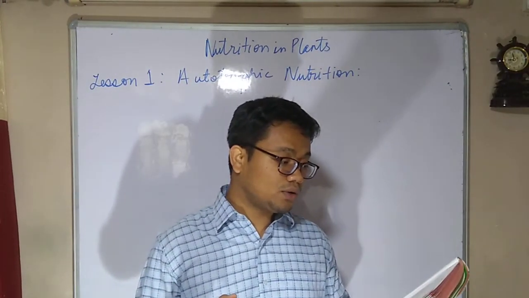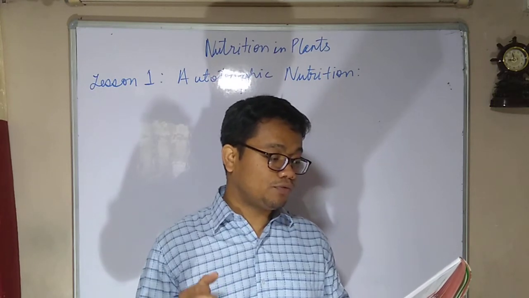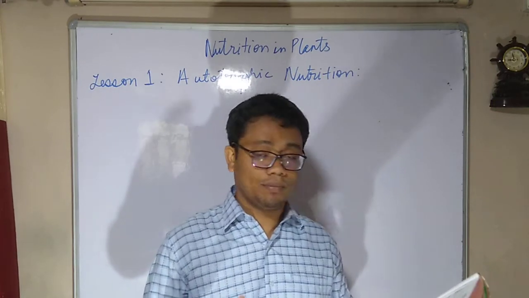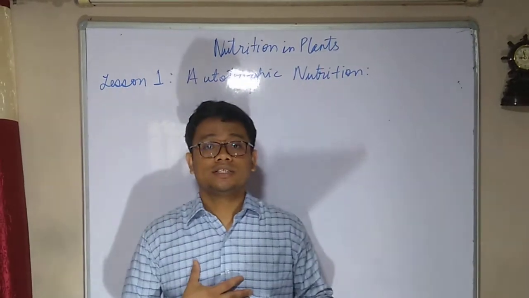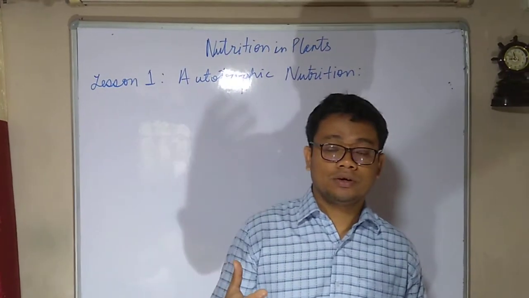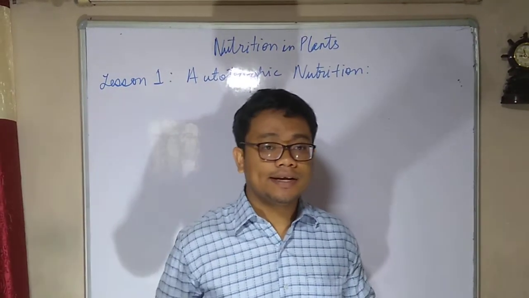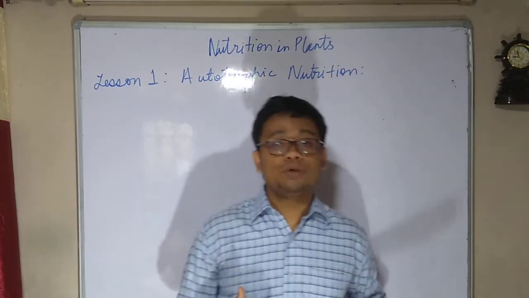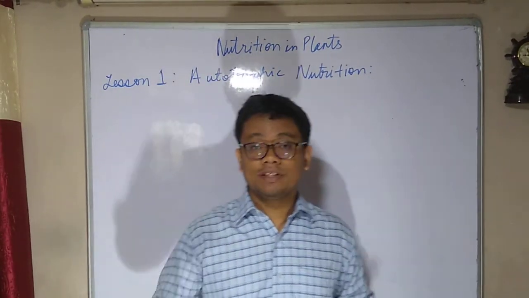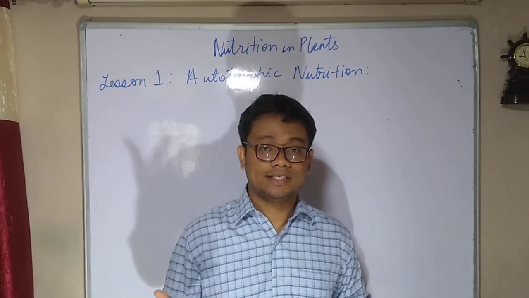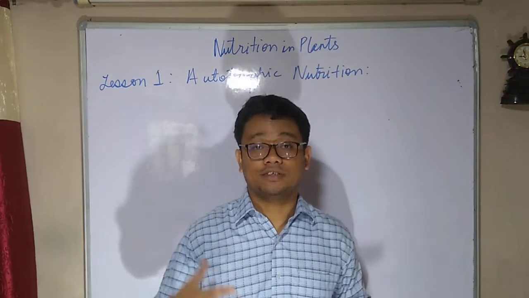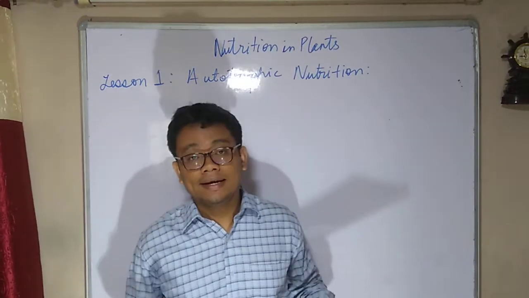Now plants and animals need food for energy, growth, and development. Obviously, like us, when we eat food, we develop ourselves. Similarly, plants also need food for their energy. They perform so many metabolic activities, which are chemical reactions within them, and for that they need energy.